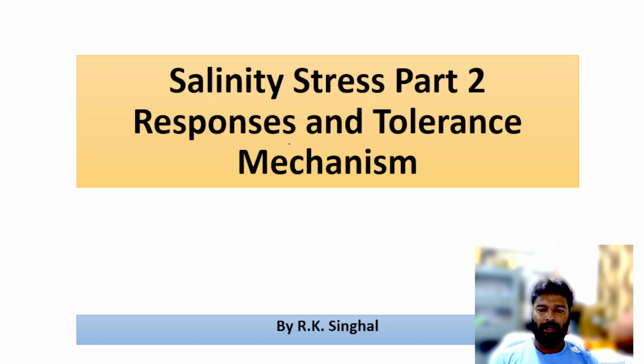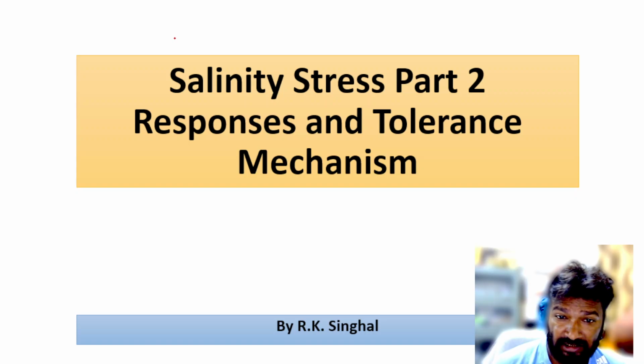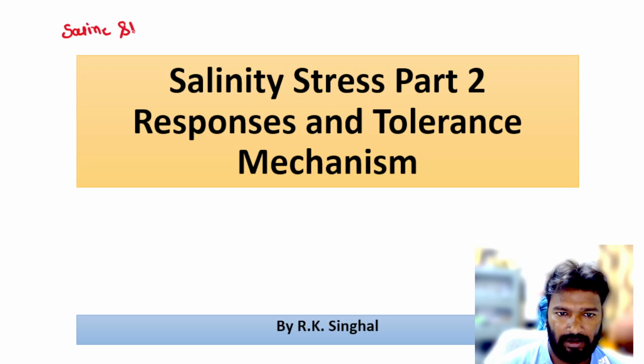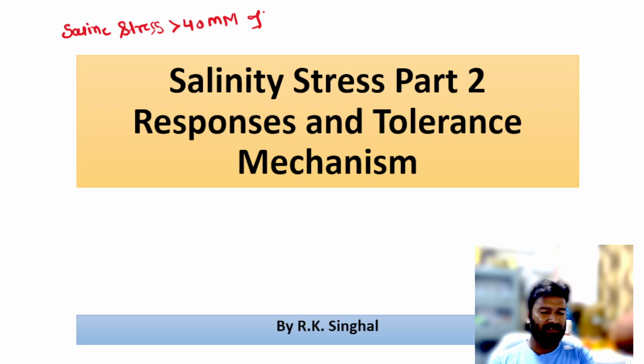So, friends, in the last lecture on salinity stress, we discussed what saline stress is. Soil which has more than 50 millimolar NaCl is termed saline.